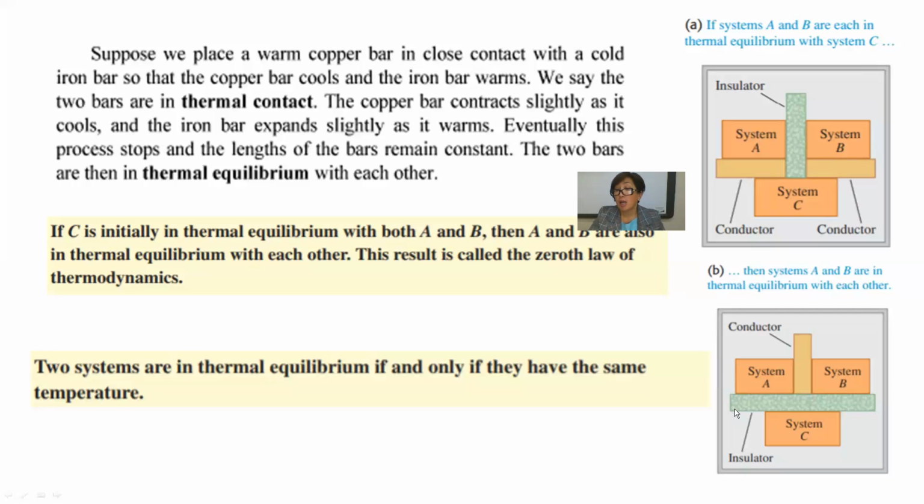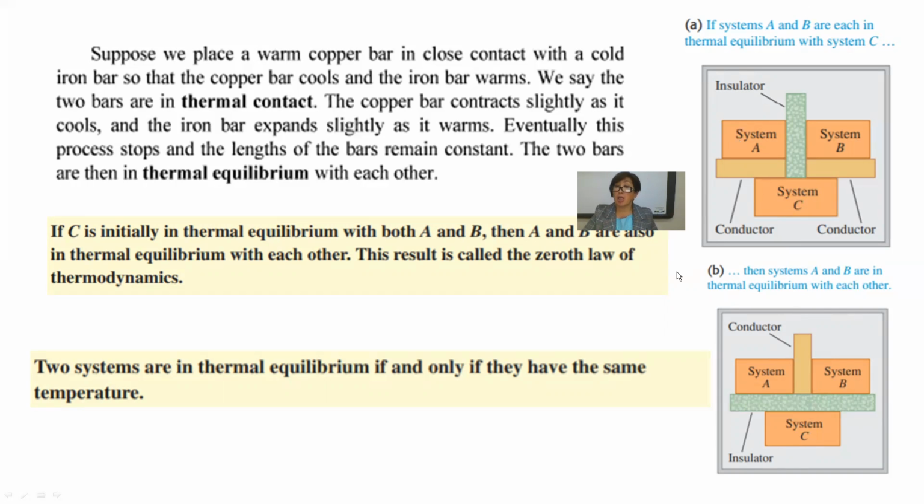Here there is an insulator, system C, system A and system B, with an insulator and a conductor. Systems A and B are in thermal equilibrium, because between them there is an insulator.